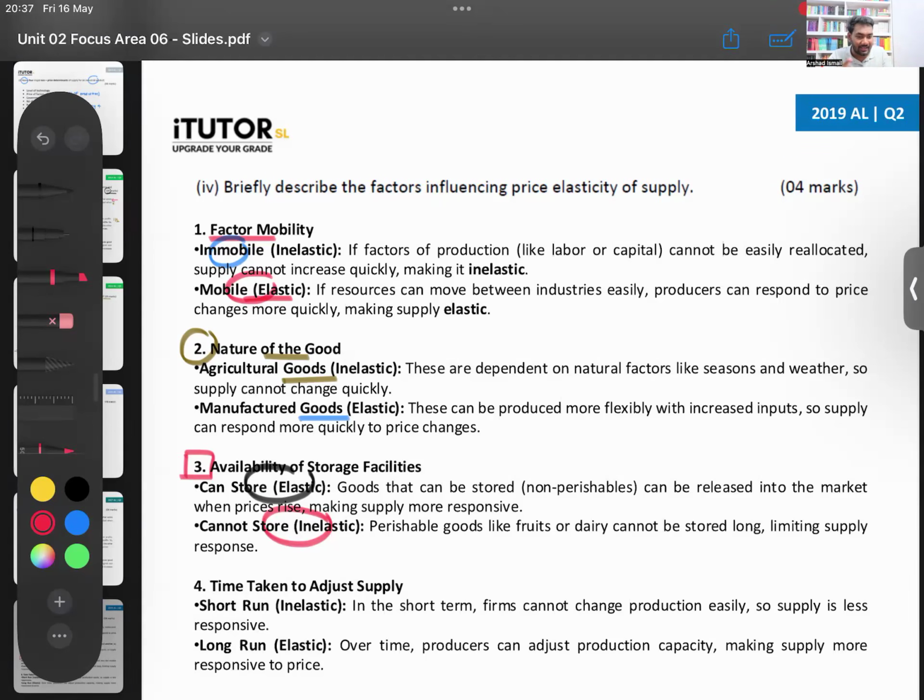So Anna explained that. Then the final one, time taken to adjust to the price change. When the price changes today, you can't immediately increase the supply. So in the short run, or immediately, supply is inelastic. But after some time, in the long run, you can change your supply. The time lapse, that's the same thing. That's the last one that you're talking about. So those are a few factors.